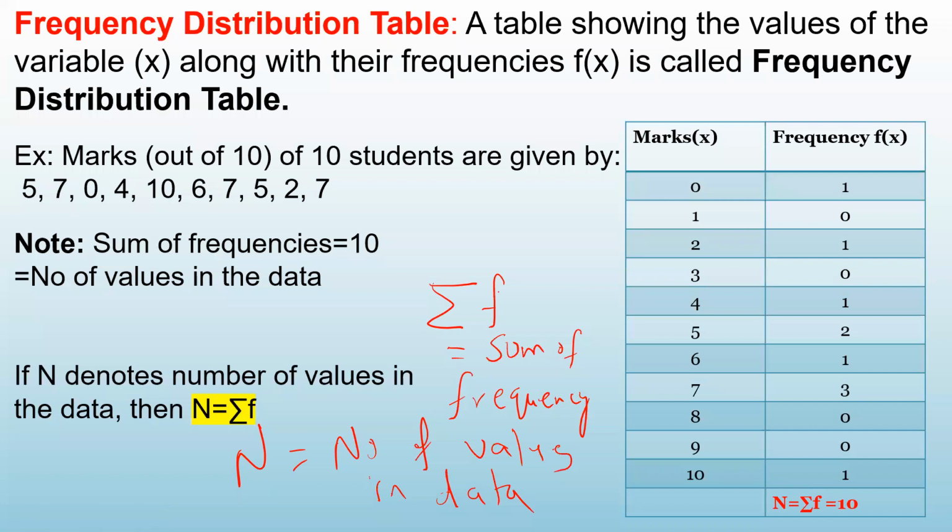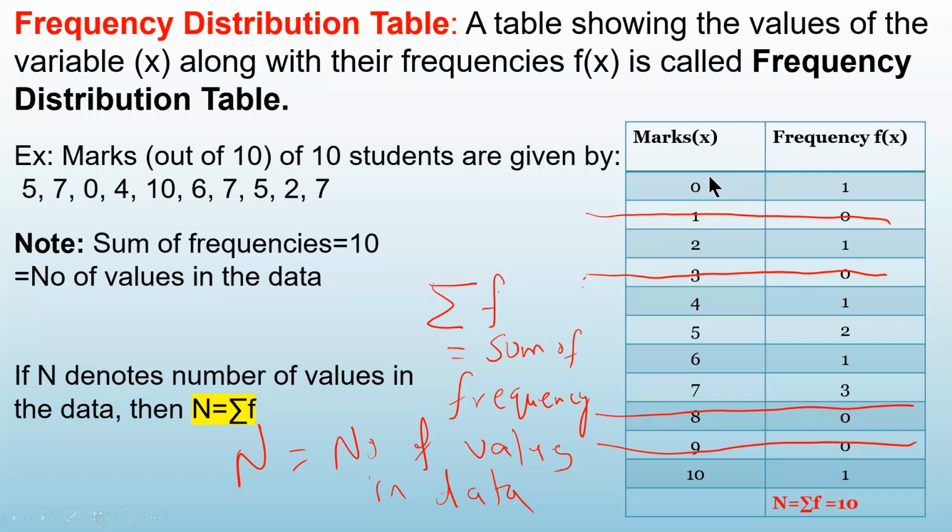Now here one more thing I would like to point out, that जिनका frequency 0 है, जैसे फॉर एग्जाम्पल 1, इसका फ्रीक्वेंसी 0 है, इसका मतलब ये नंबर 1 डेटा में है ही नहीं, तो we can cancel this row completely. We can delete this because it is not going to contribute anything. Similarly this also we can delete, then this also, and this also, because these values are not there at all in our data.